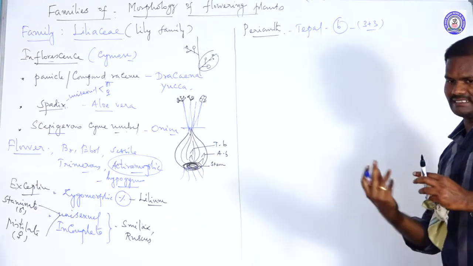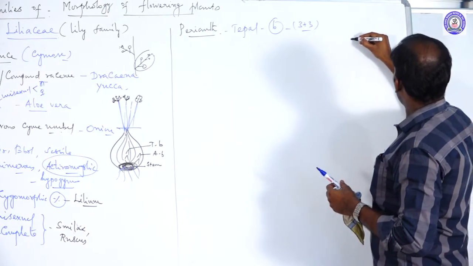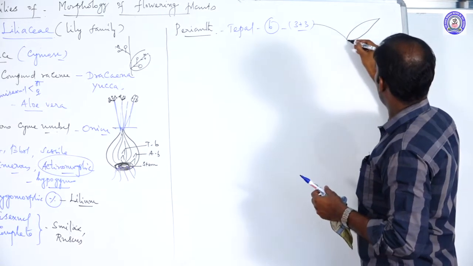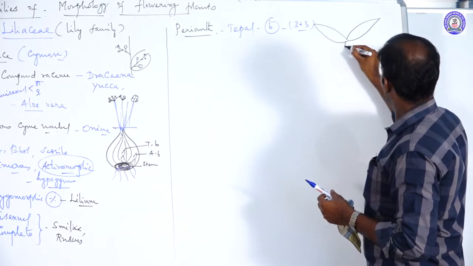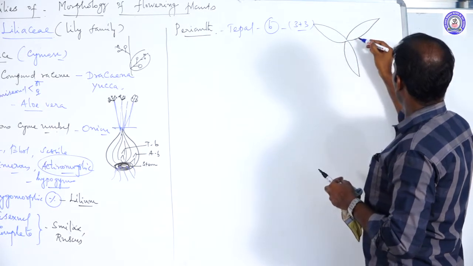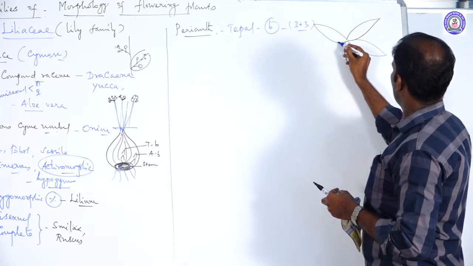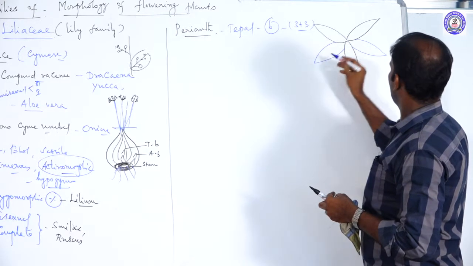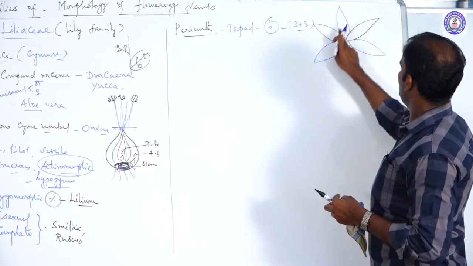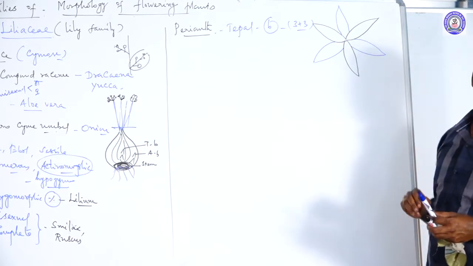First whorl, second whorl. One whorl is the inner one, the other is the outer one. Outer 3, inner 3. The total number of tepals is 6, arranged in 2 whorls of 3 each.